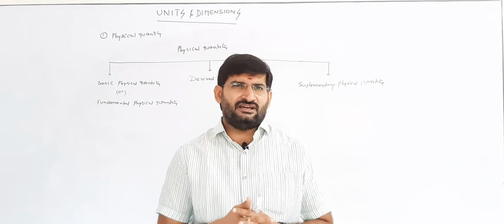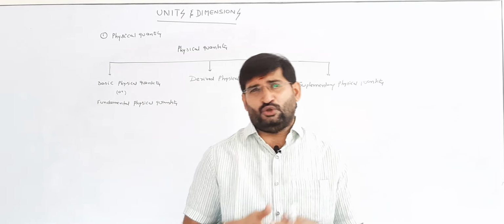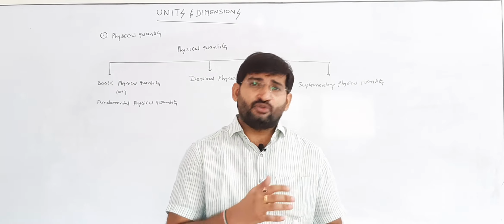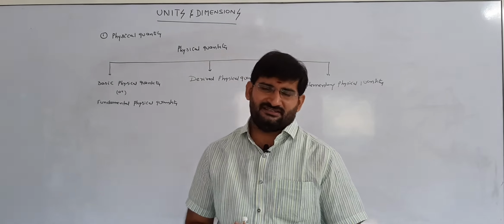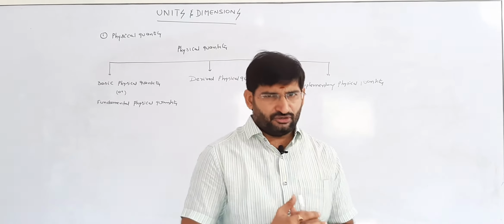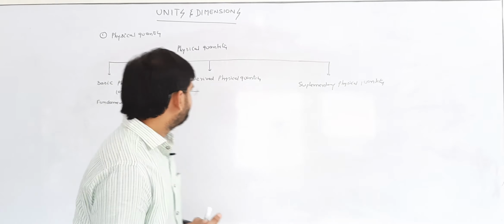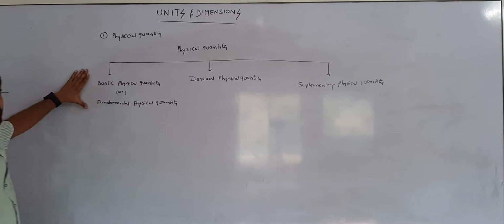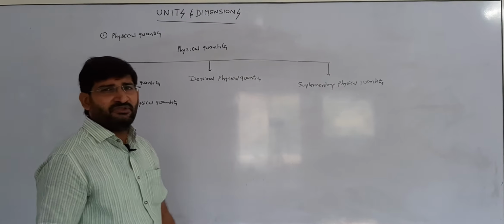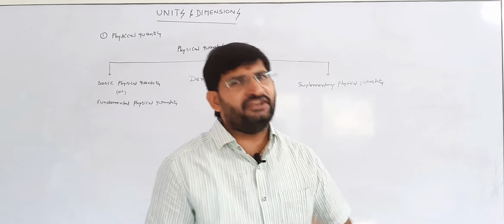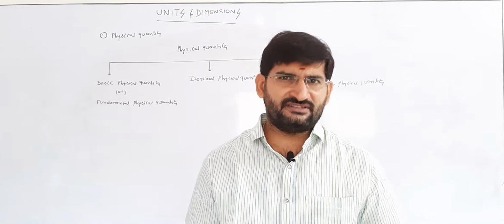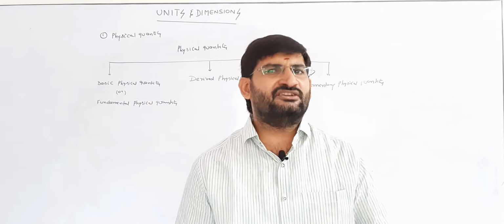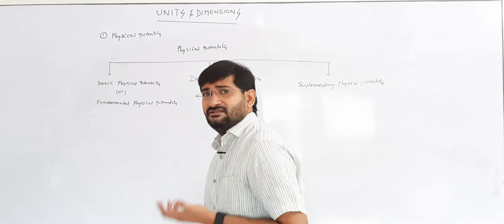Some physical quantities are neither fundamental nor derived; those are called supplementary physical quantities. Now we will discuss fundamental physical quantities, or basic physical quantities. What is meant by a basic physical quantity? A physical quantity which is independent of any other physical quantity is called a basic or fundamental physical quantity. Generally, there are 7 of them.